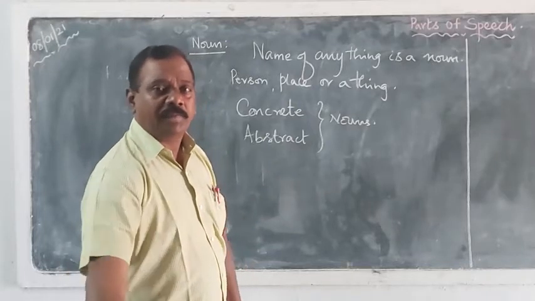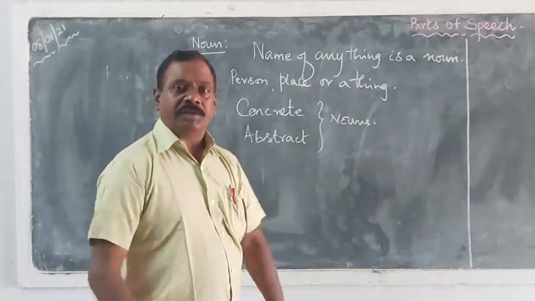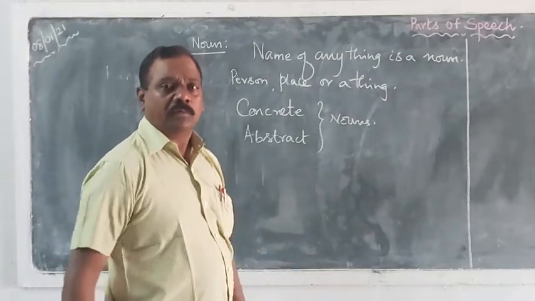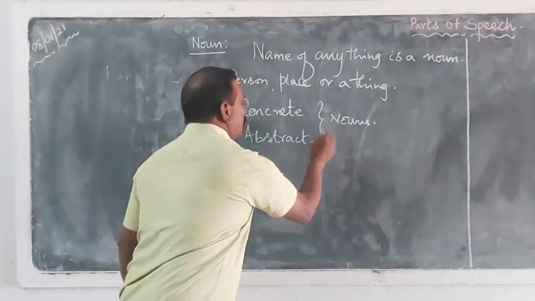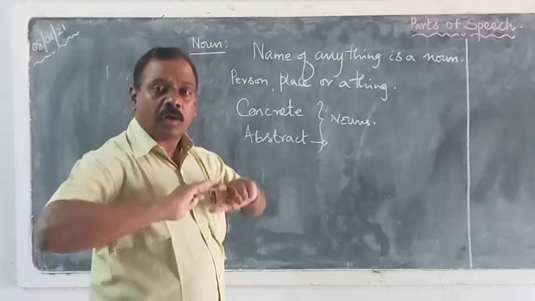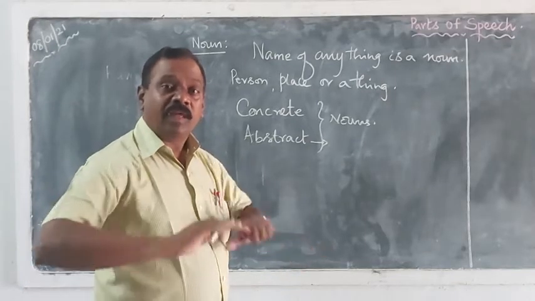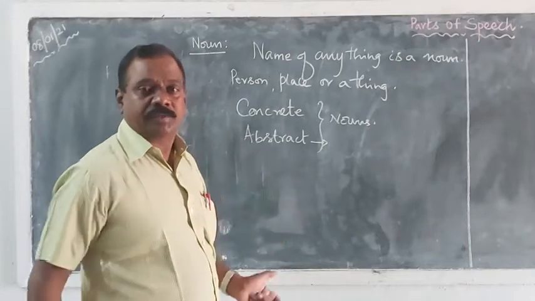For example, table that we can touch, we can see there is a shape to it. So this is a concrete noun. When coming to the abstract nouns, the names we cannot see, we cannot touch, and there is no physical shape, physical appearance to it.